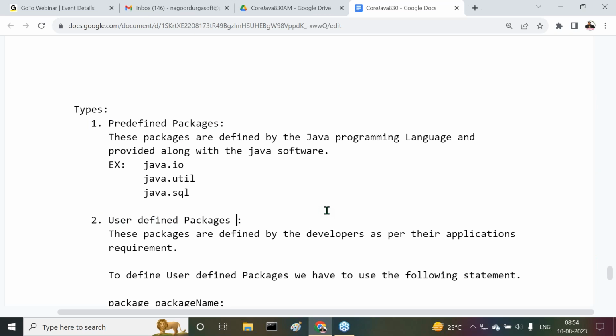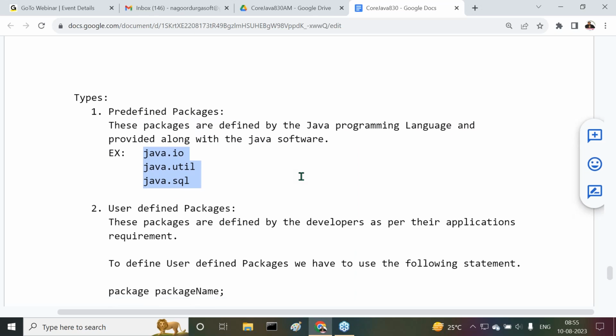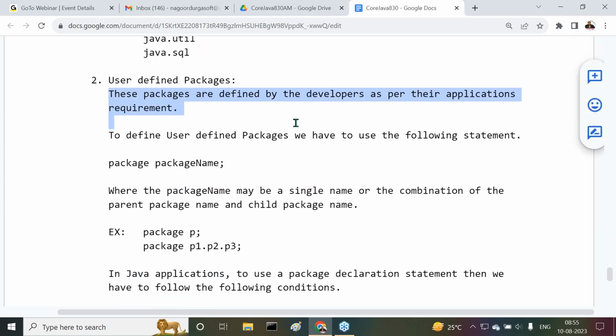What exactly are predefined packages and user-defined packages? Predefined packages are defined by the Java programming language and provided along with the Java software, like java.io, java.util, java.sql. User-defined packages are defined by the developers as per their application's requirement.